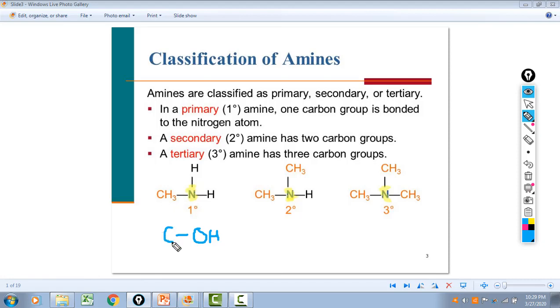So here, if there's one alkyl group attached, it's primary. If there are 2 alkyl groups attached, it's secondary. If there are 3 alkyl groups attached, it's a tertiary alcohol. So we're looking at the carbon. With amines, we don't look at the carbon, we look at the nitrogen, and we ask how many carbon-nitrogen bonds are there.